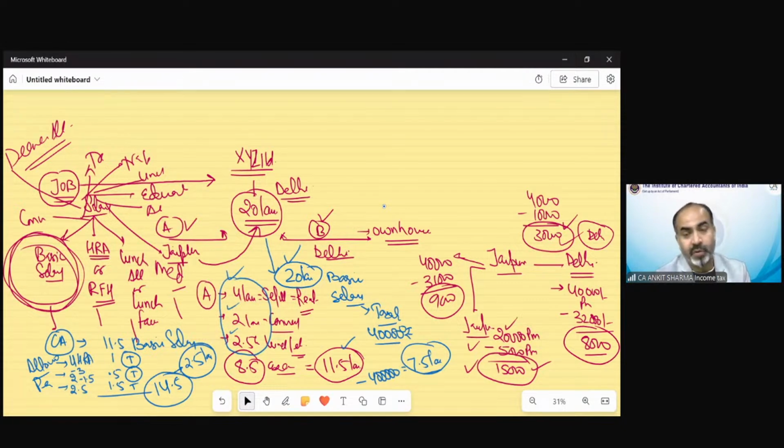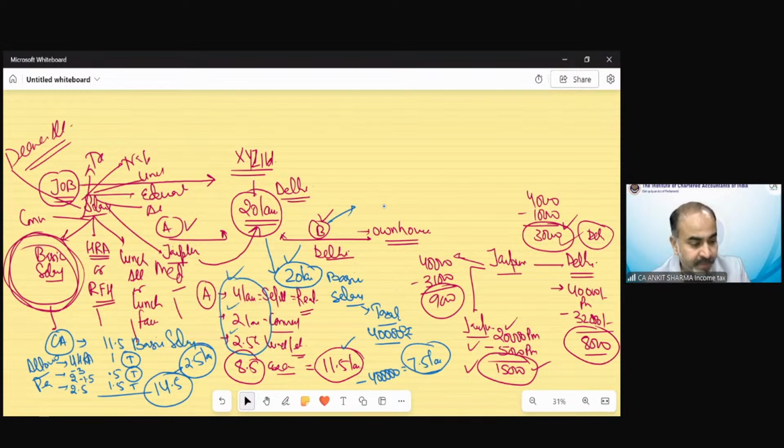Now, from the point of view of B, he will not ask for HRA because he cannot get the HRA exemption, as he is owning a house in Delhi. So he will not be able to get the benefit of HRA. He will not be able to pay the rent. So for this person, Mr. B, we would design a special, another salary structure, so that it would benefit Mr. B to pay less tax, or to have less taxability in his case. So that will increase the cash inflow of Mr. B also.